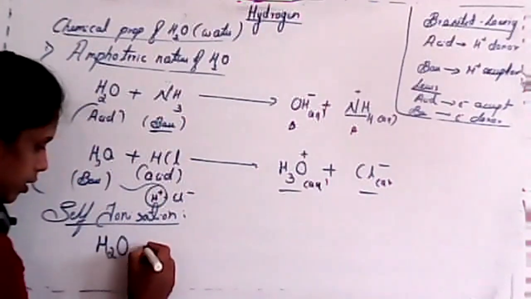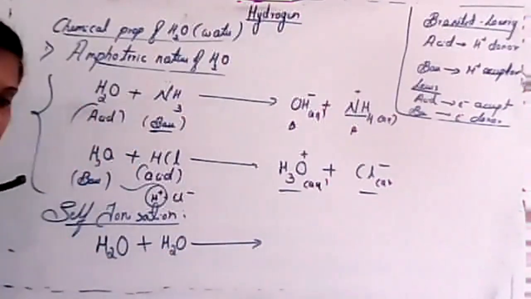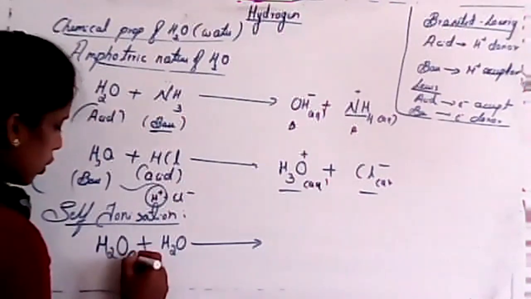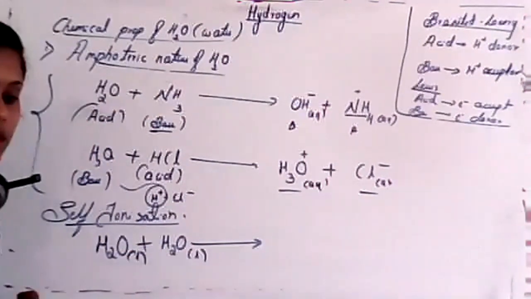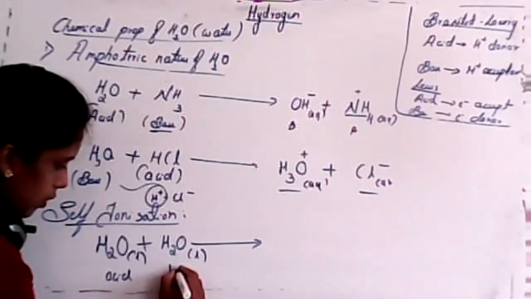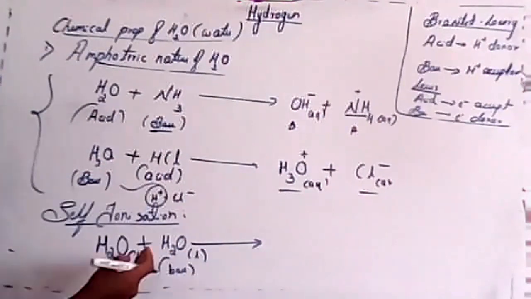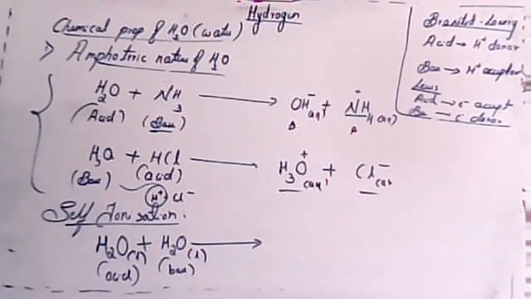Water reacts with another water. What will be the product, student? It will undergo self-ionization. One will act as an acid, another one acts as a base. One acts as a proton donor, another one acts as a proton acceptor. What will be the product in this case?